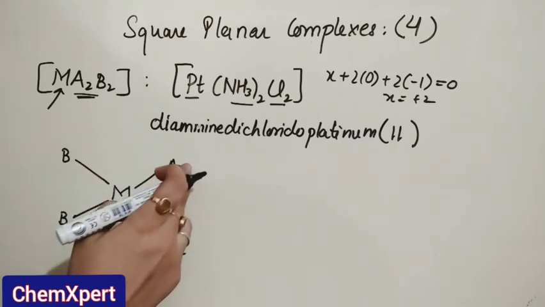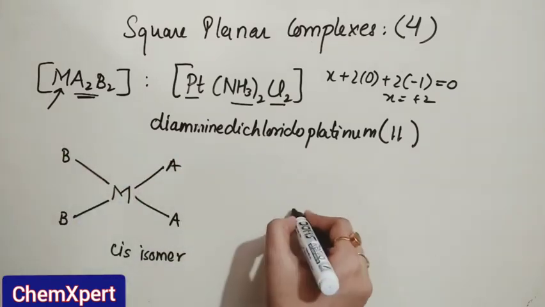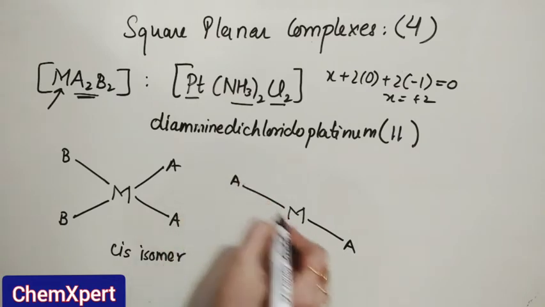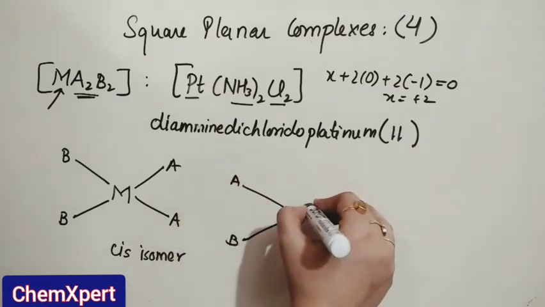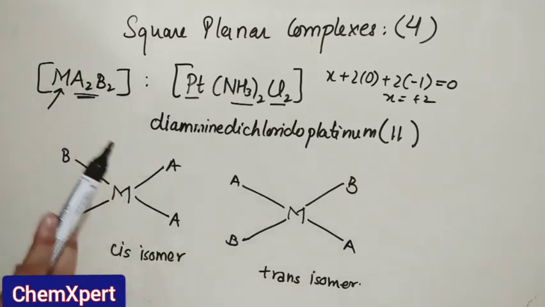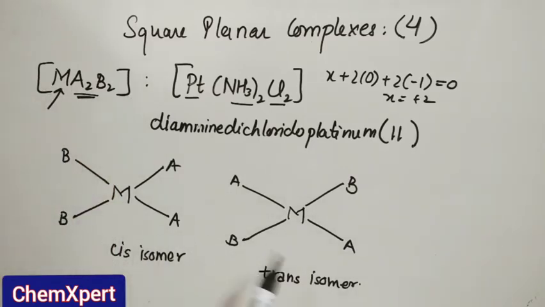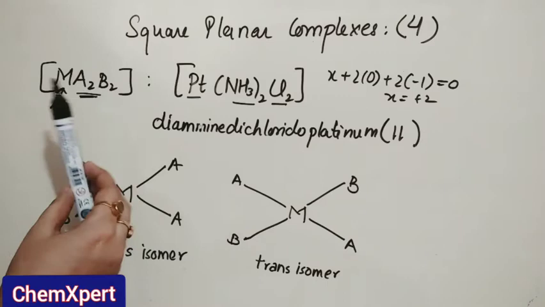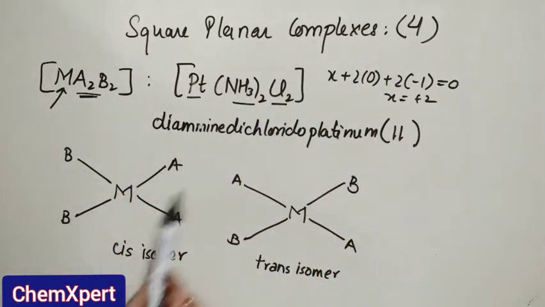Similarly, if we place both A in the diagonal position, or B at the diagonal position, then the complex formed is the trans isomer. So Ma2B2 can form two types of isomer, cis and trans. Any example containing two different types of ligands with coordination number 4 can easily show cis and trans isomerism.